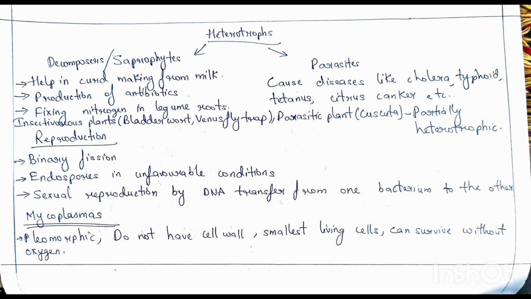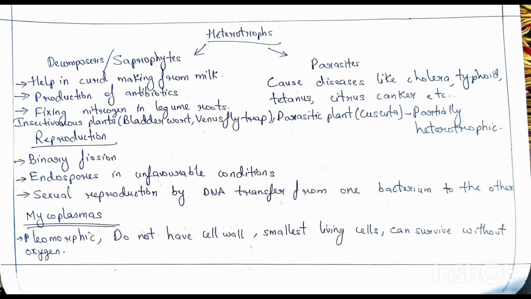Now all the plants are autotrophs, but some are partially heterotrophic, like insectivorous plants bladderwort and Venus flytrap, and parasitic plants like Cuscuta.